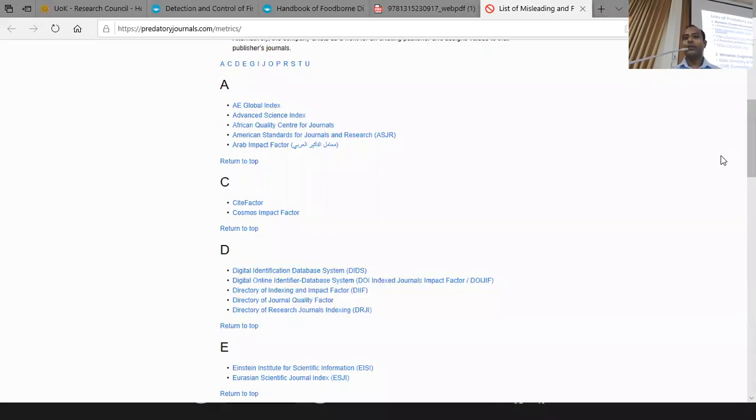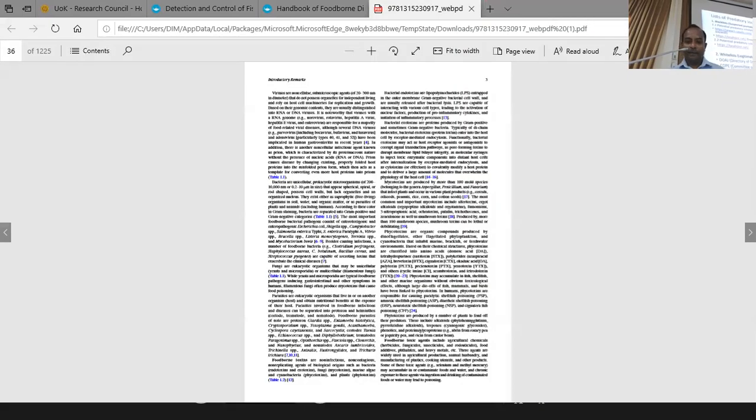But it's very difficult to provide a comprehensive or perfect list, because these predatory journals or publishers, they always regularly keep changing their names and websites and emails and etc. So somebody has to be really concerned, and so there are some services and groups who are working on this and keeping these things updated, by which to some extent it will be helpful for you to select your publication venue.